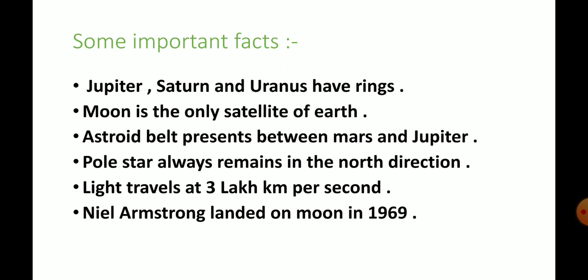Okay. So speed of light is 3 lakh kilometer per second. 3 lakh kilometer per second, not per minute, not per hour. It's 3 lakh kilometer per second.